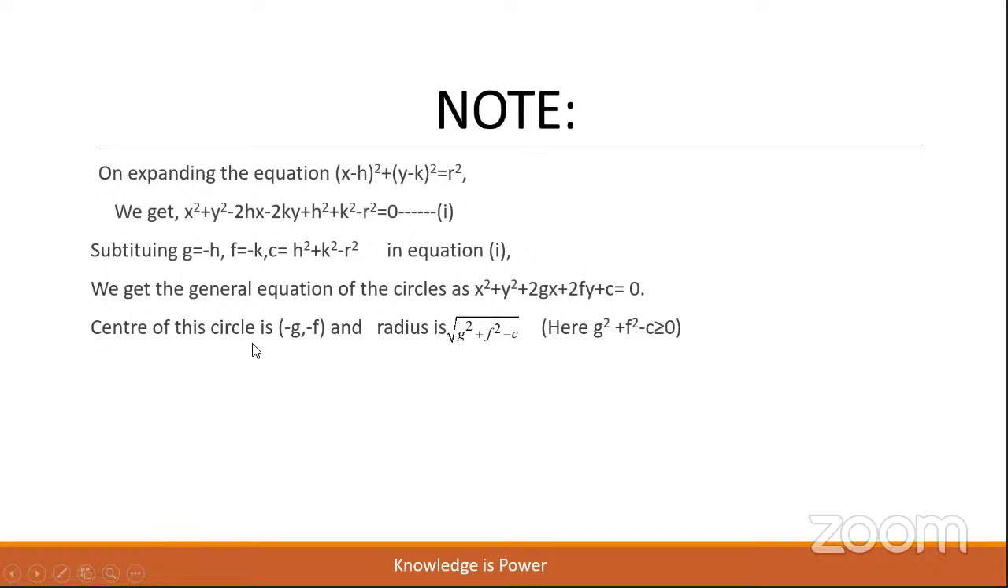The center of this circle is minus g comma minus f and the radius is under root of g square plus f square minus c. Here the center is half of the x coefficient with a negative sign and half of the y coefficient with a negative sign. These two are the coordinates of the center. And the radius is root of g square plus f square minus c. And the value inside the square root, g square plus f square minus c, must be greater than or equal to 0 because it is inside the root. There should not be a negative value inside the root as far as real numbers are concerned.